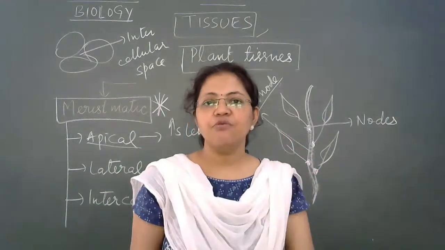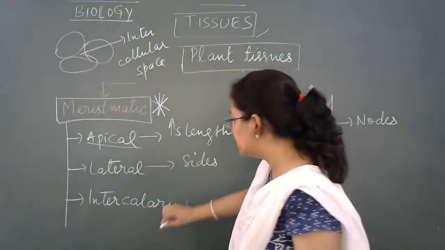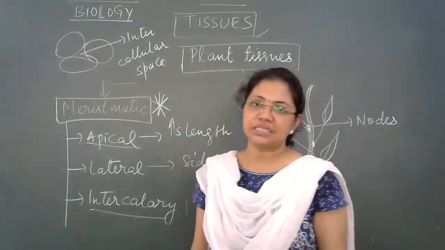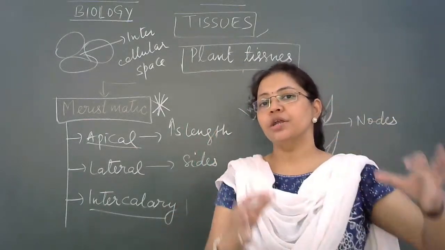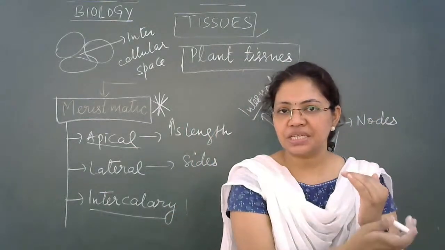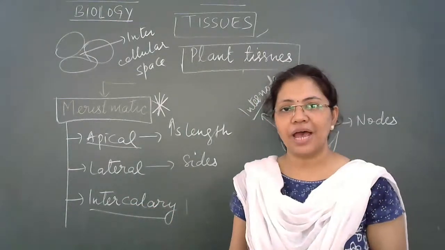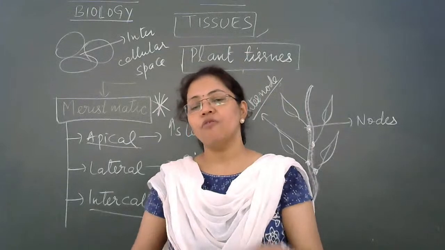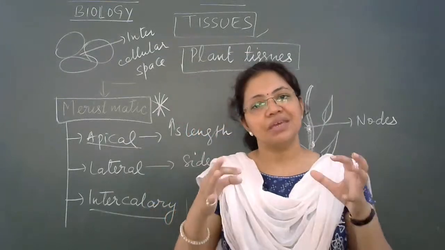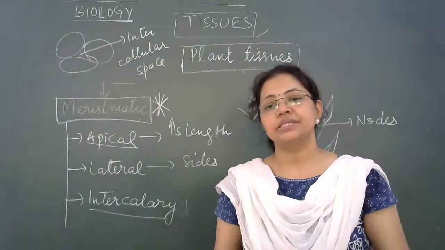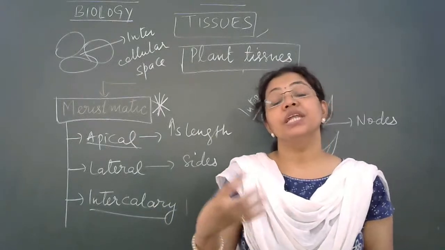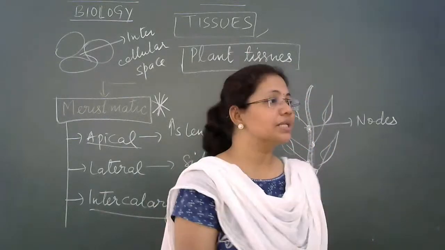The meristem which is present there is known as the intercalary meristem. So which plant meristem is present behind nodes and internodes? That is the intercalary meristem, right? And the function of this intercalary meristem is to increase the length of a particular plant organ. Say for example,